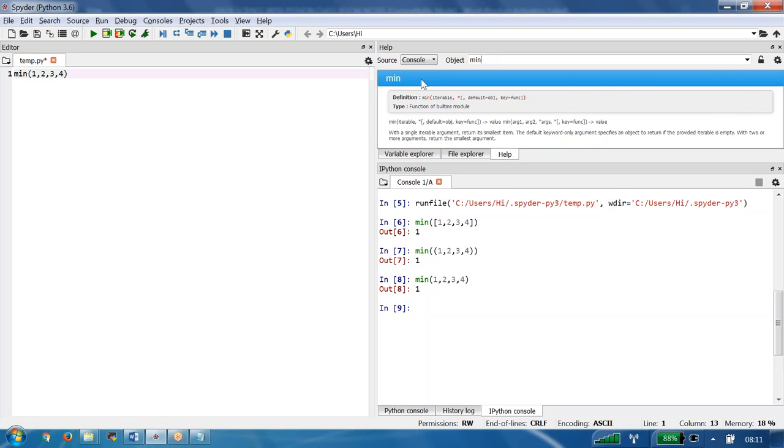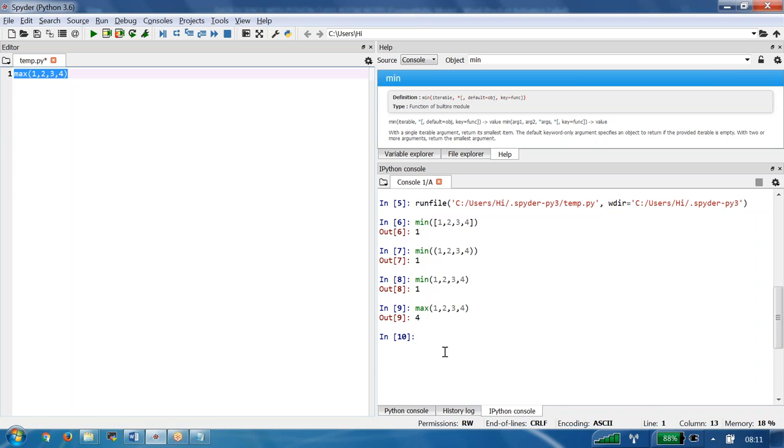However, the min function whatever available, you didn't write it. It is a function of what? Built-in module. What is a module? Built-in module. It is a function of built-in module. Built-in means what? Already created. It's a predefined one. Similarly, in place of the min, I also can go and I can write here max. Let us go and try to run this one. We are able to see max, we are seeing 4.